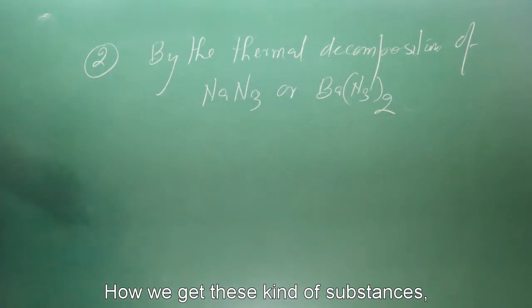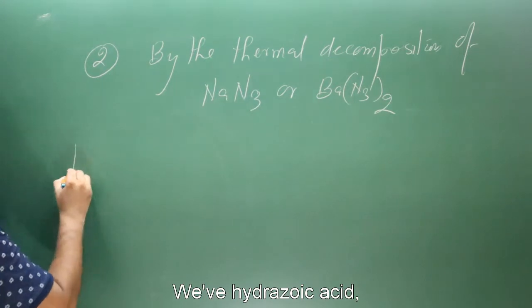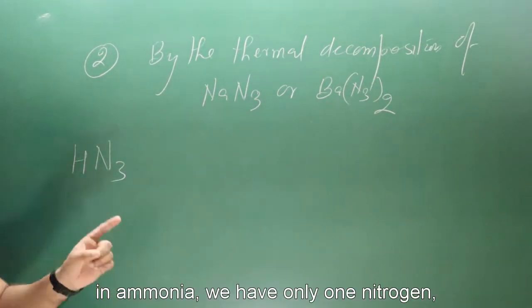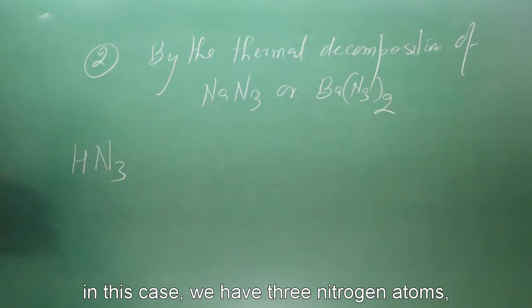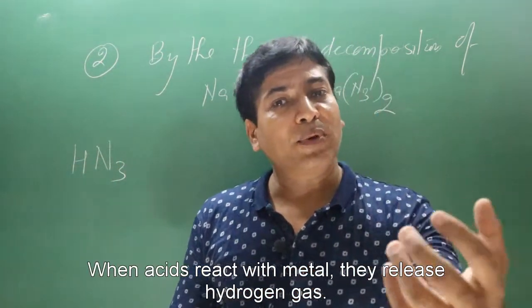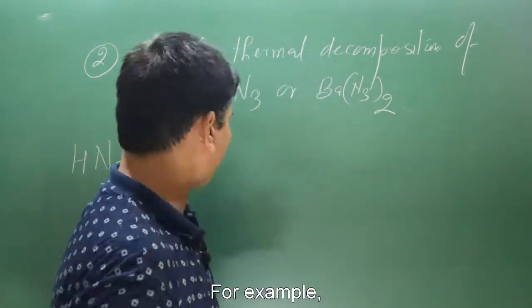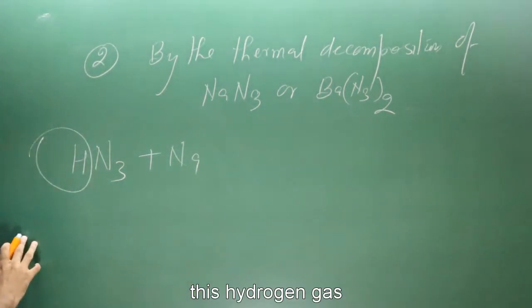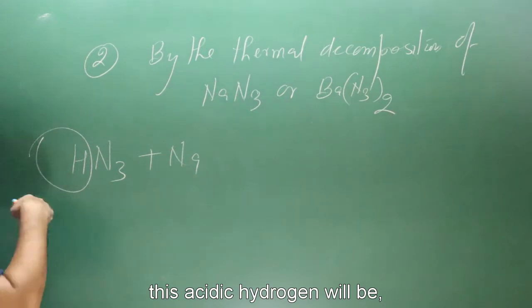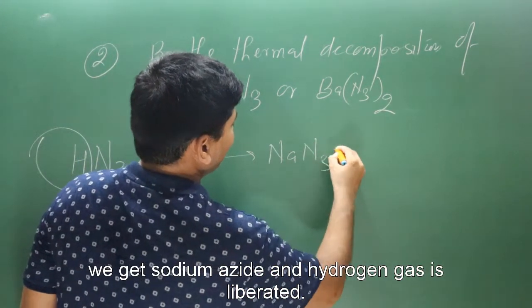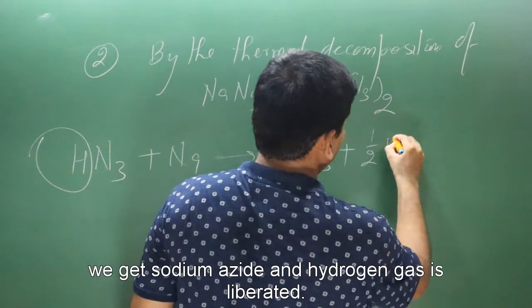How do we get these kinds of substances? Pay attention. We have hydrazoic acid, HN3. Keep in mind, it is not ammonia. In ammonia we have only 1 nitrogen atom. In this case we have 3 nitrogen atoms. Okay, this is an acid, and we have learned when acid reacts with metal, it releases hydrogen gas. For example, if I make it react with sodium, this acidic hydrogen will be liberated. We get NaN3, sodium azide, and hydrogen gas is liberated.